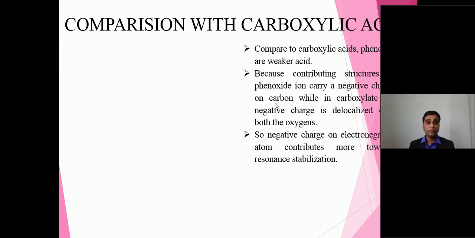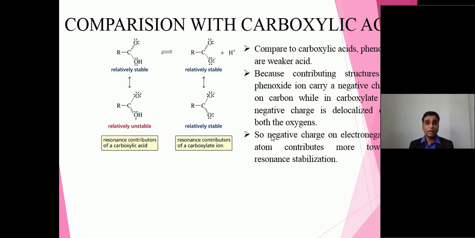Fine. Next is very important, let us compare with carboxylic acid. Generally we say that carboxylic acids are acidic. Fine. Why are they acidic? Because on releasing a proton, it is converted into the carboxylate ion, and that carboxylate ion is the conjugate base. If it is stable, of course we can say carboxylic acids are acidic.